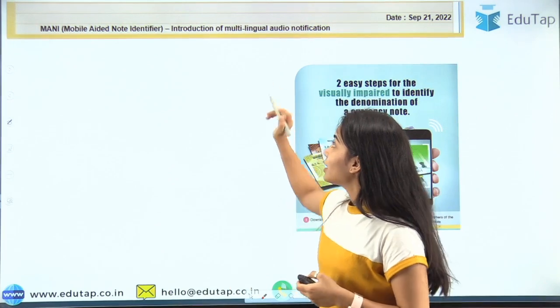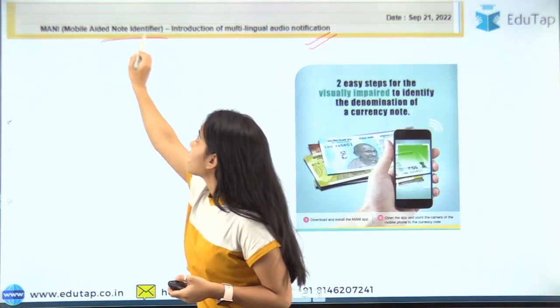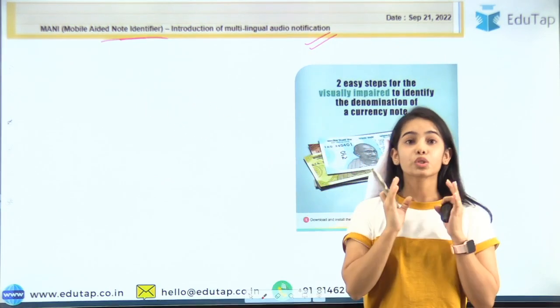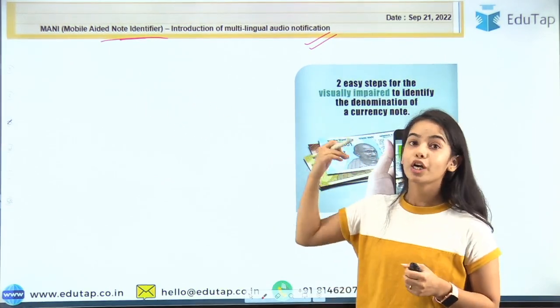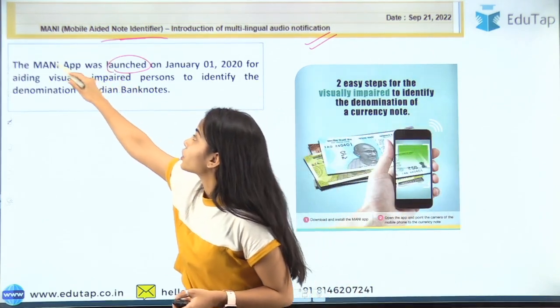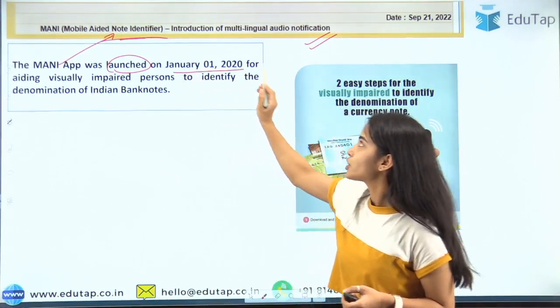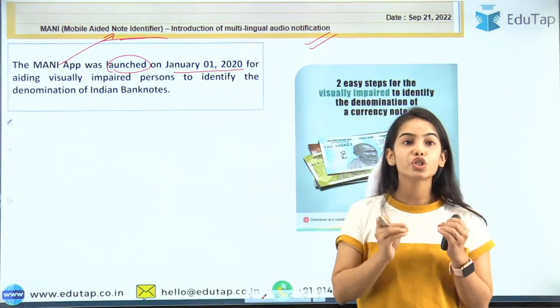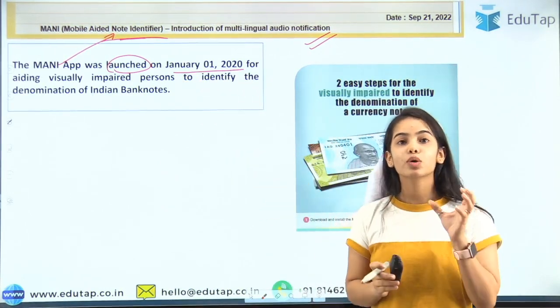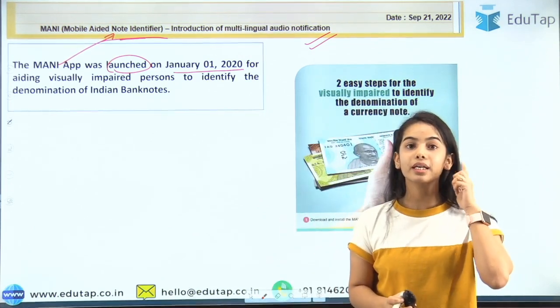So now continuing, the second news article is regarding the MONEY app, that is the Mobile Aided Note Identifier. This is the app that was launched in 2020. So the MONEY app was launched, and you have to remember the full form of MONEY. This app was launched on January 1st, 2020 for aiding visually impaired persons. And this was not only for the visually impaired, but it was also for hearing impaired persons.